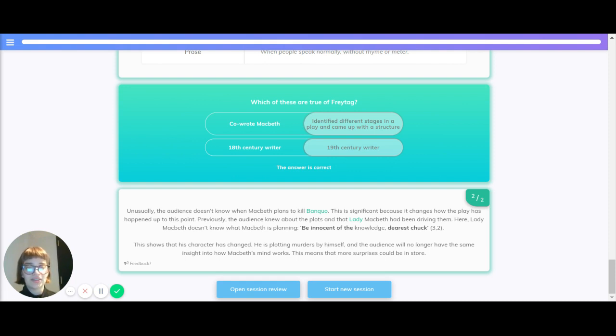He says, "Be innocent of this knowledge, dearest chuck," in Act 3, Scene 2. This shows his character has changed. He's plotting the murders by himself, and the audience will no longer have the same insight into how Macbeth's mind works. This means more surprises could be in store.